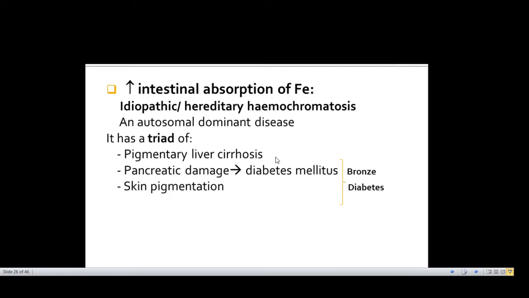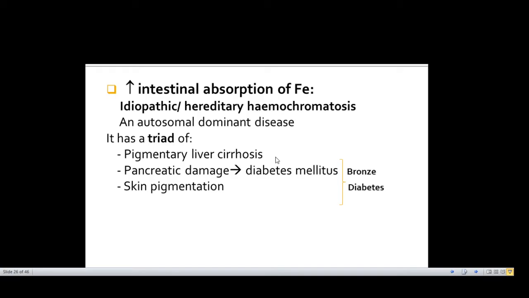Secondly, increased intestinal absorption of iron is seen in hemochromatosis. Now what is hemochromatosis? Hemochromatosis is an autosomal disease. It is a hereditary form of hemosiderosis. That is, there is increased absorption of iron even when the iron intake is normal. Iron intake is normal, but there is more than normal absorption. So hemochromatosis is a genetic form of hemosiderosis.